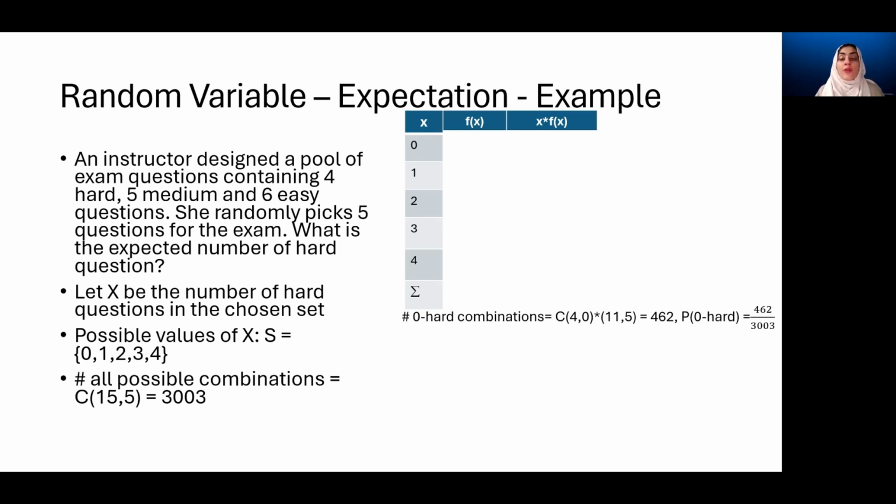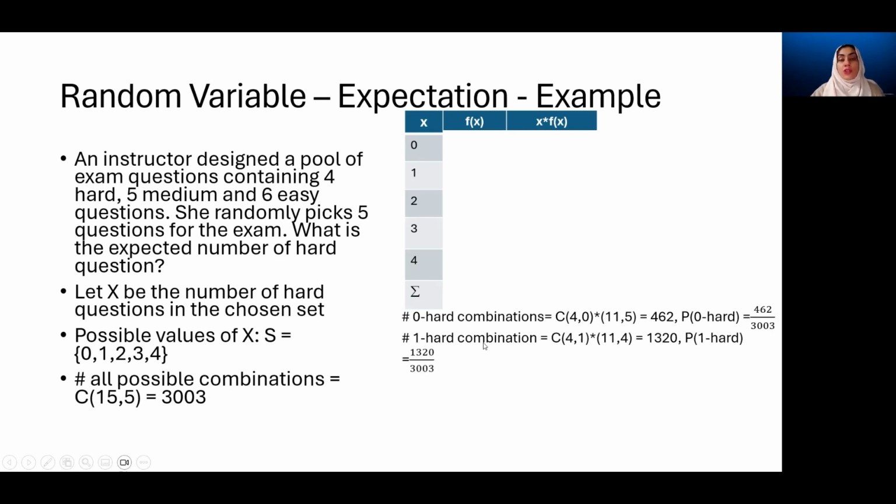So in that case, from the first group, we do not have any question included. We choose 0 from the 4, and we choose 5 from 11, because all of the questions were included from the remaining pool, which included medium and easy questions. This comes out to be 642. And the probability of having 0 hard questions becomes 642 divided by 3003. 3003 is the total number of combinations that we can have when any 5 questions are chosen from the pool.